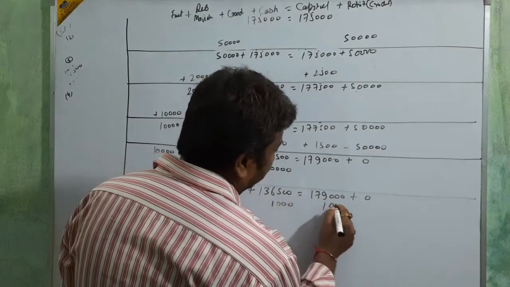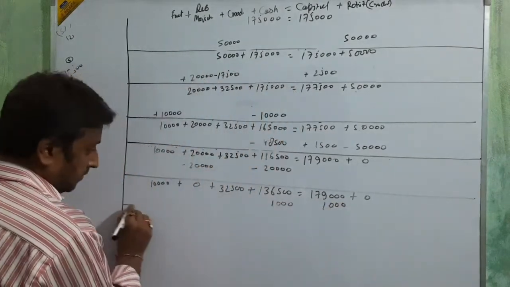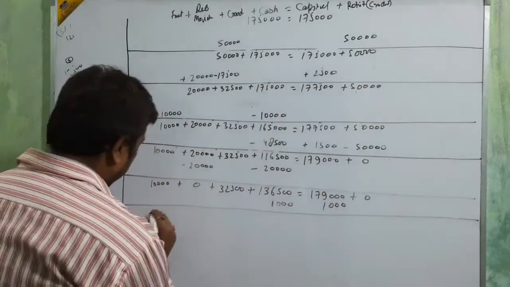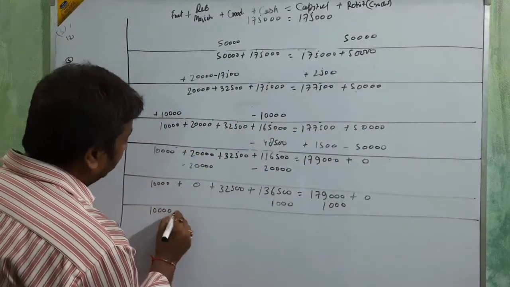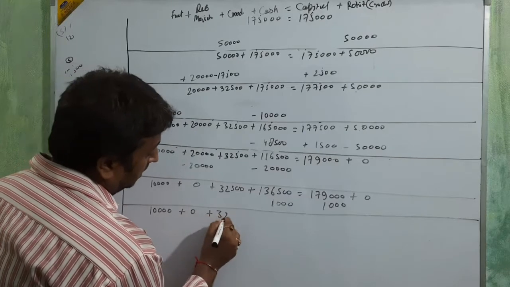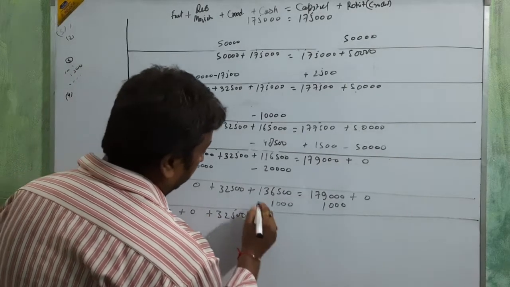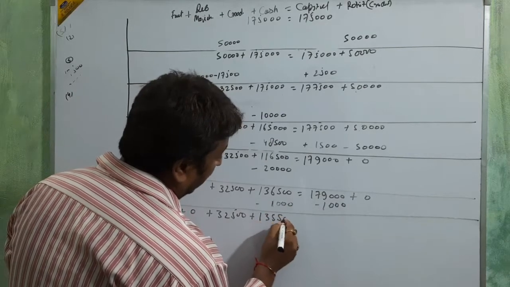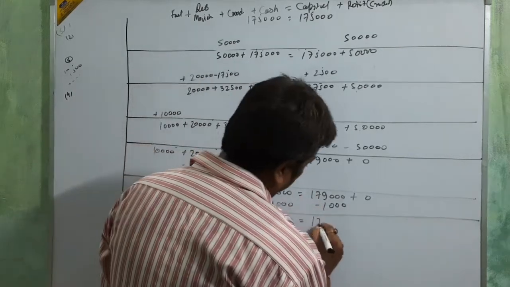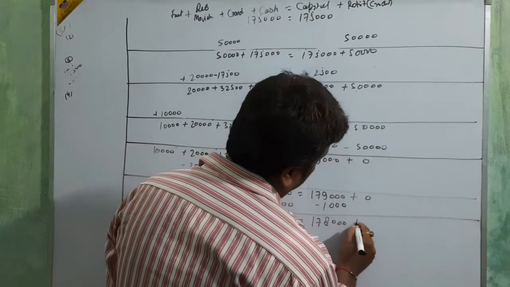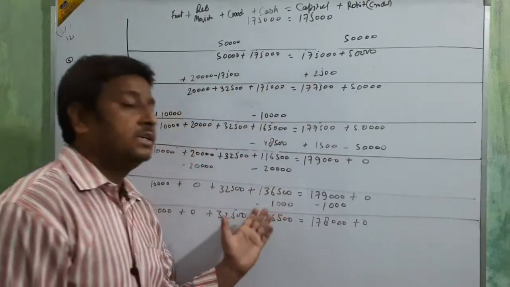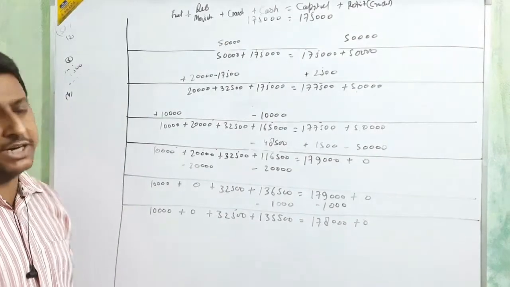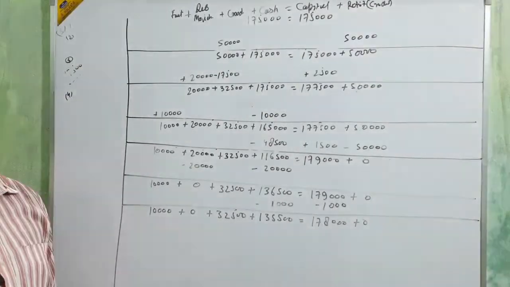Then again finalize: 0, 32,500 plus 135,500, 178 plus 0. Okay, beta? This rent is like an expense, and expense we less from cash and capital both.